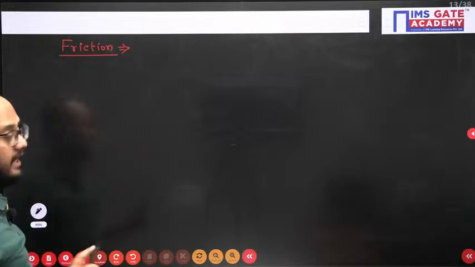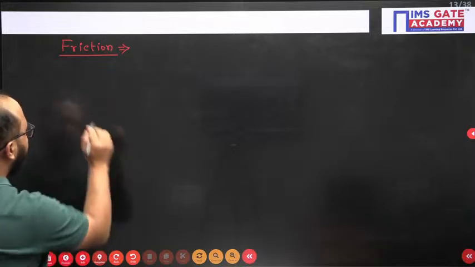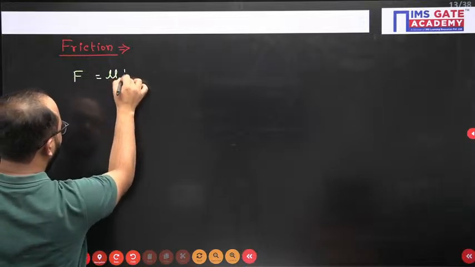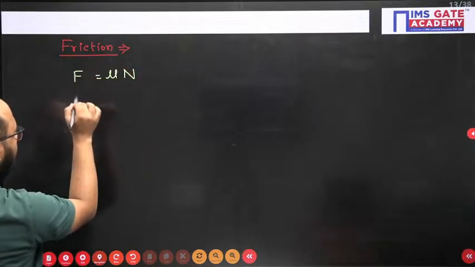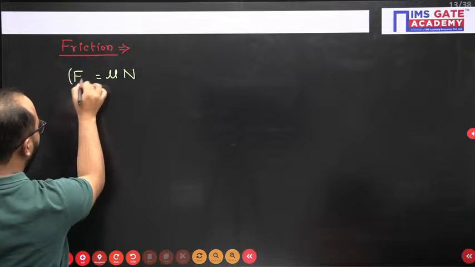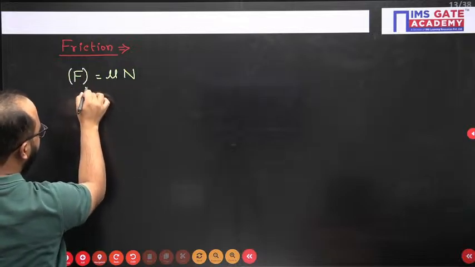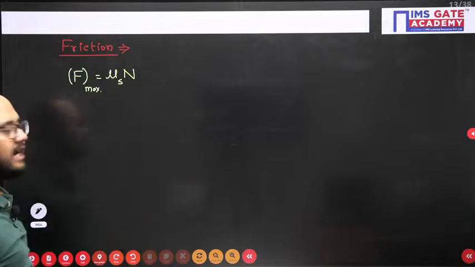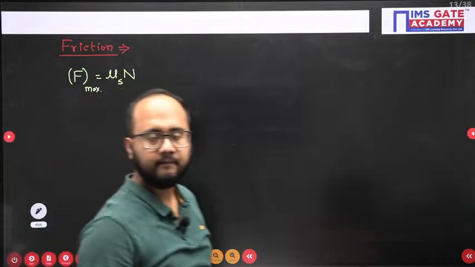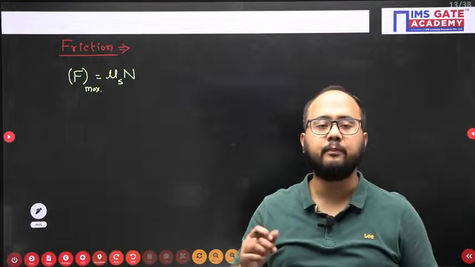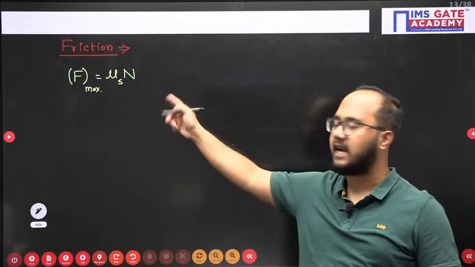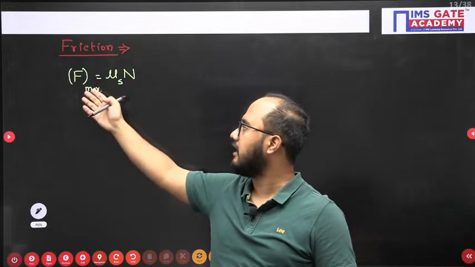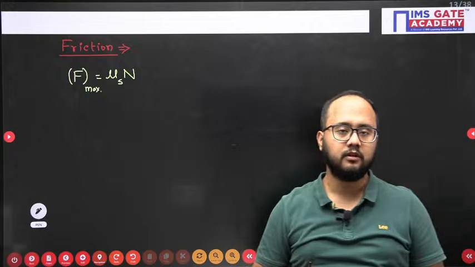Okay, in friction the formula that we are using is mu into N, but here maximum people will make a mistake. First of all, this friction force is the maximum value of the friction force and mu is the mu s, static coefficient of friction. Whenever I am using the formula mu into N, mu is our static coefficient of friction, and when I am using static coefficient of friction, this value of friction is the maximum value.